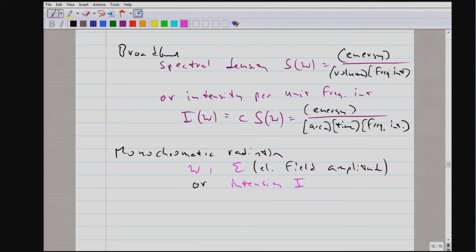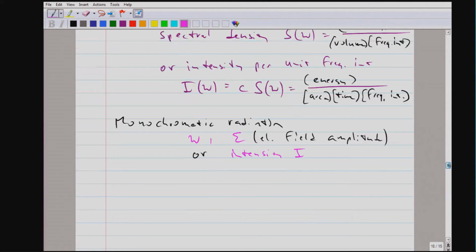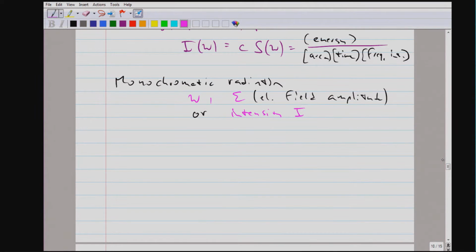So if we now have a description of how these two forms of light interact with the atom, at this point, and we come to that later this week, we have to make an assumption that we are looking at times which are much smaller than the time for spontaneous emission.